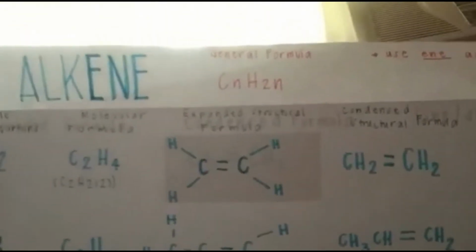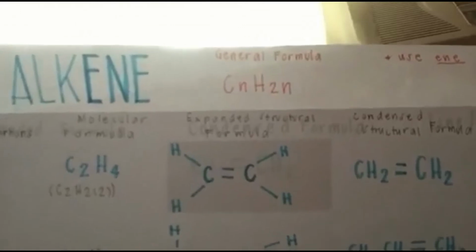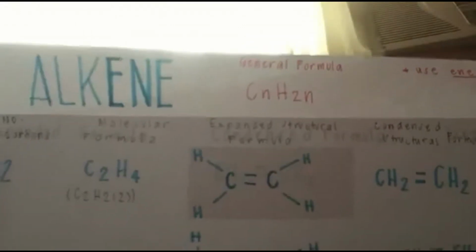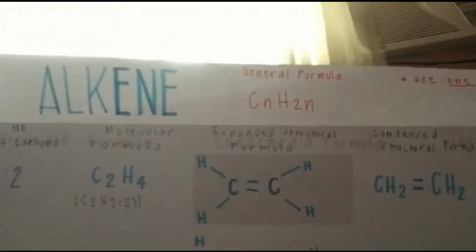CnH2n. Each double bond means fewer hydrogens than a corresponding alkane. For each additional double bond, subtract 2 more hydrogens. The simplest alkene is ethene, with a formula of C2H4.